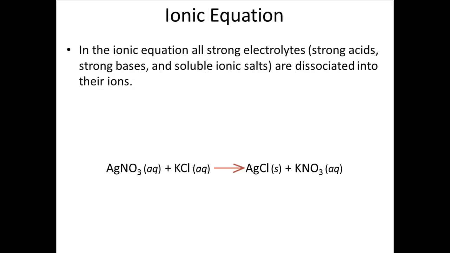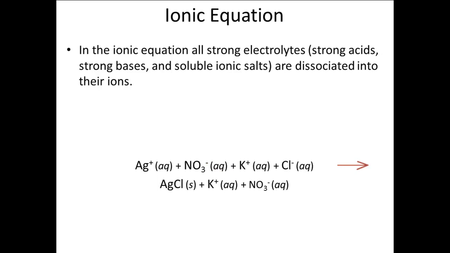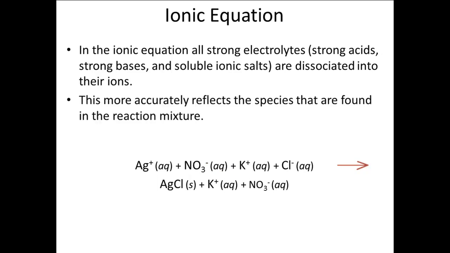In the ionic equation, all strong electrolytes, strong acids, strong bases, and soluble ionic salts are dissociated into their ions. Silver nitrate, potassium chloride and potassium nitrate are all dissolved, while the silver chloride is not. So we should write the reaction like this. This more accurately reflects the species that are found in the reaction mixture.